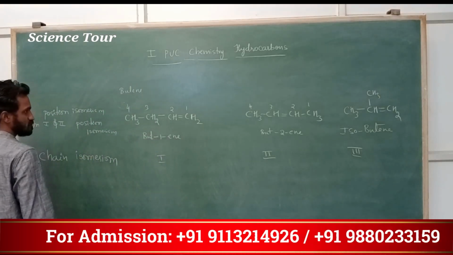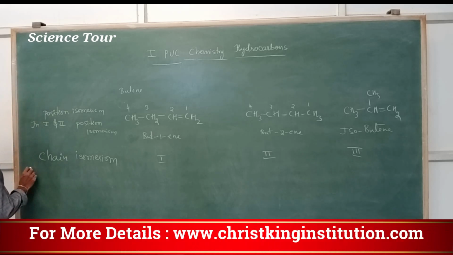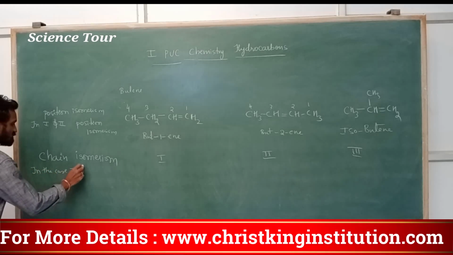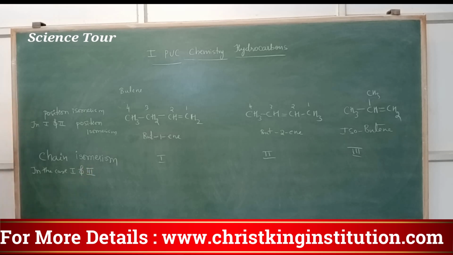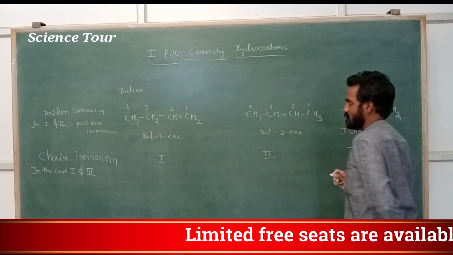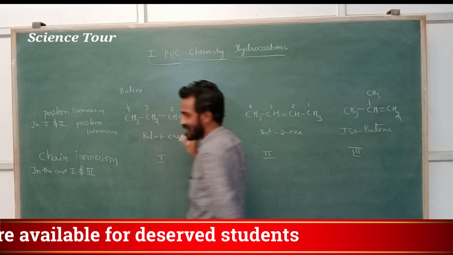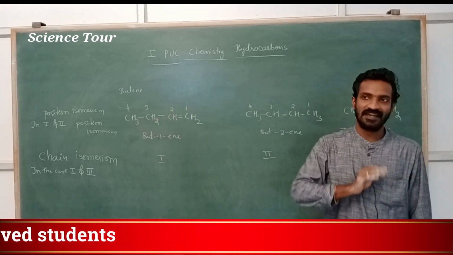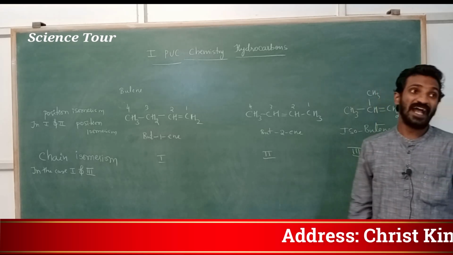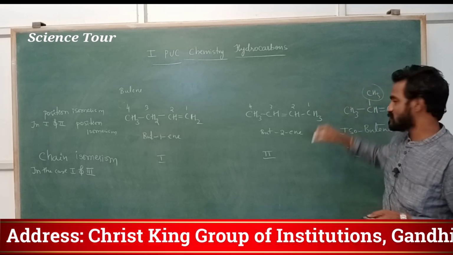See here, in the case first structure and third structure, look at my dear students, first this one and third this one, chain is different, correct? Here long chain is there, correct? In third it is branched one, correct? Branched chain means this is one chain, one branched atom is attached.